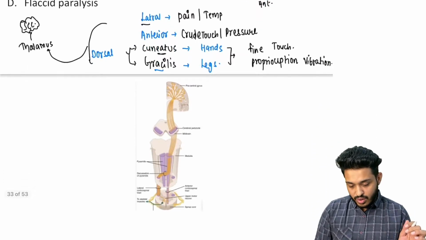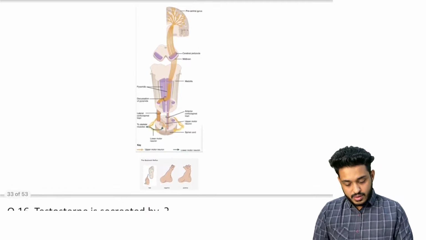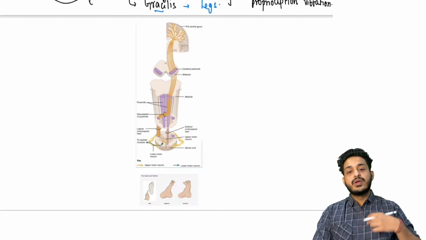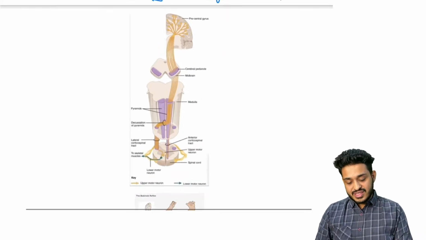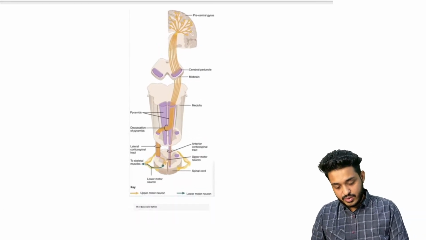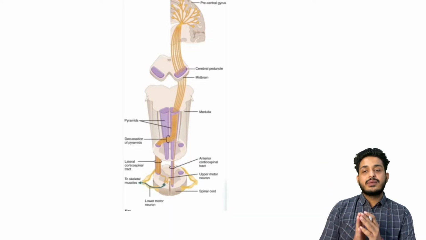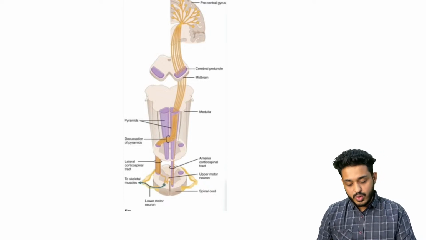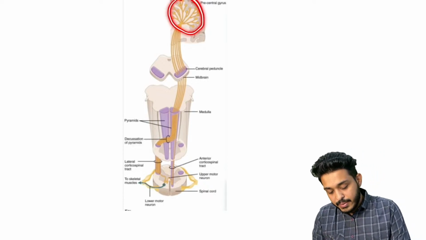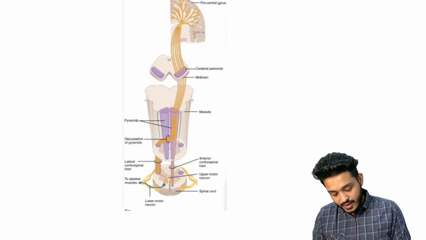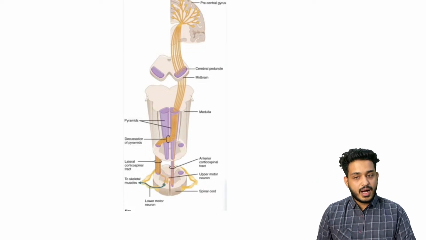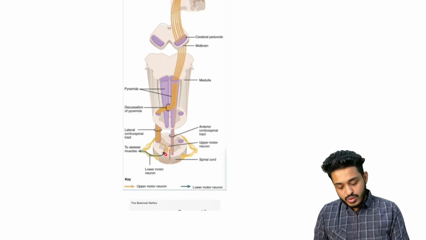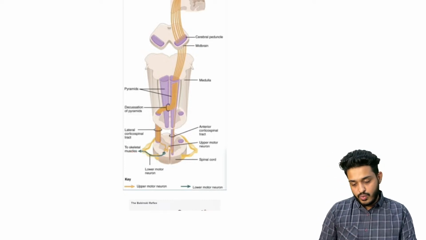Now I'm going to talk about the corticospinal pathway. Now information from above will come below, right? So this is your corticospinal pathway, and two types of neurons will be there. One is the upper motor neuron, second one is your lower motor neuron. So information from the brain is going to come over here. This is going to be part of the upper motor neuron, and from the spinal cord to the body, that is going to be your lower motor neuron.